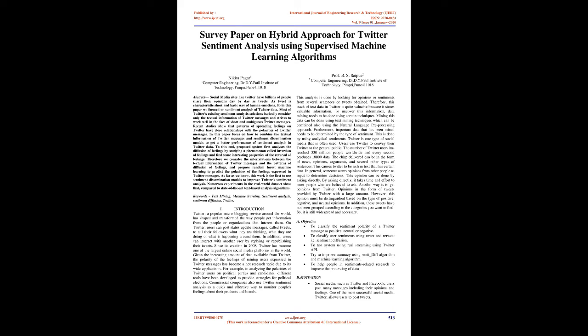In general, someone wants opinions from other people as input to determine decisions. This can be done by asking directly, but asking directly takes time and effort to meet people who are believed to be good to ask. Another way is to get opinions from Twitter. Opinions in the form of tweets are provided by Twitter in large amounts. However, these opinions must be distinguished based on type: positive, negative, and neutral. In addition, these tweets have not been grouped according to the categories you want to find, so they are still widespread and need to be organized.